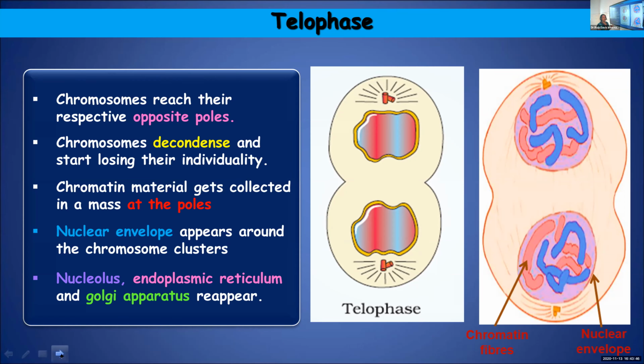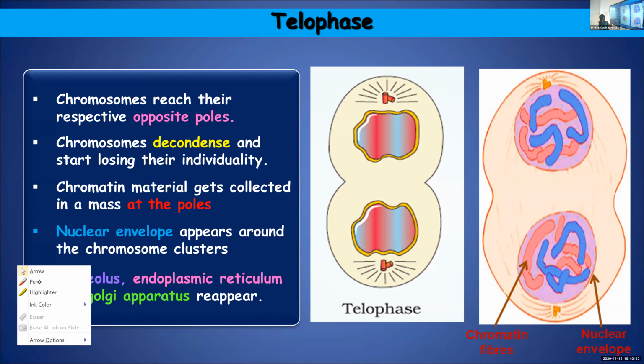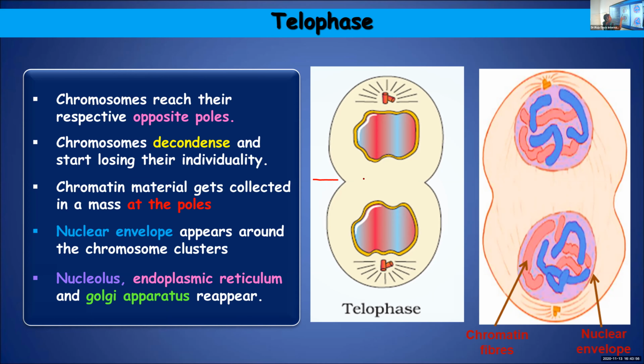Now, with telophase, karyokinesis, the nuclear division, is completed and it should be followed by cytokinesis. Now what is remaining is cytokinesis, or division of the cytoplasm. Then we will get two daughter cells.